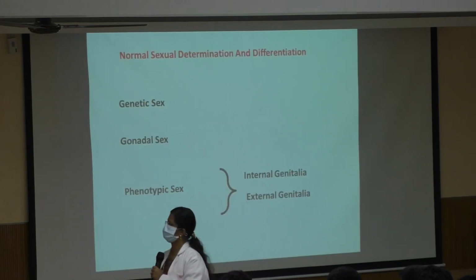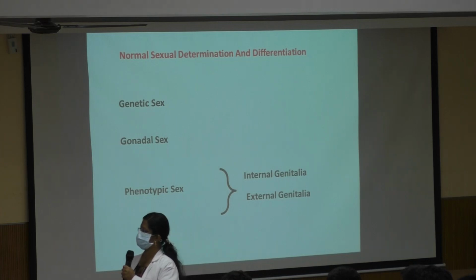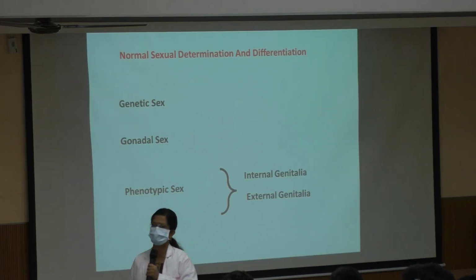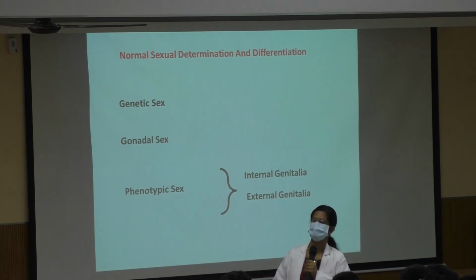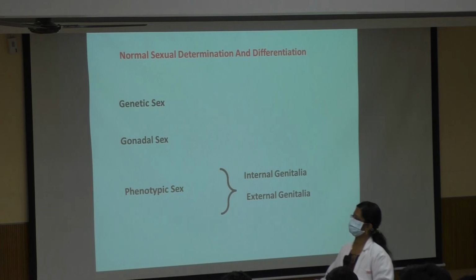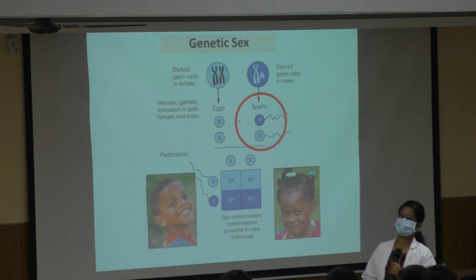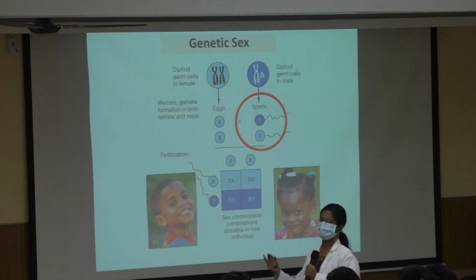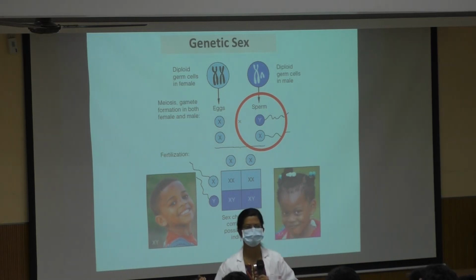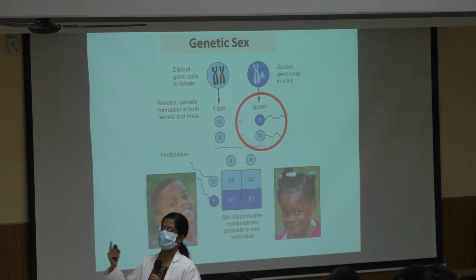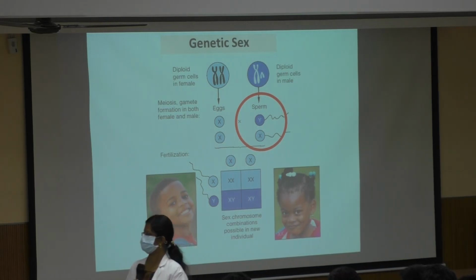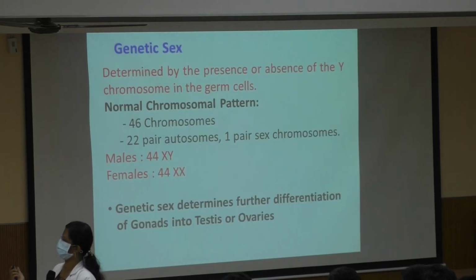So what happens at the different levels? One is the genetic sex, next the gonadal sex, and then the phenotypic sex, where we speak about both the internal and the external genitalia. Genetic sex, you all know this, XX or XY. When it is XX, it is the female that is going to develop, and if it is XY, it is the male genotype.